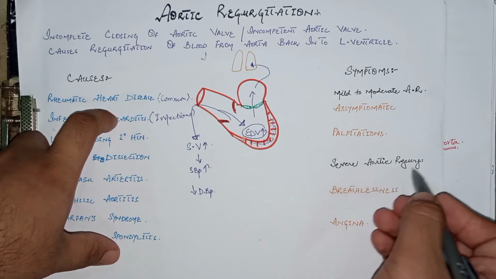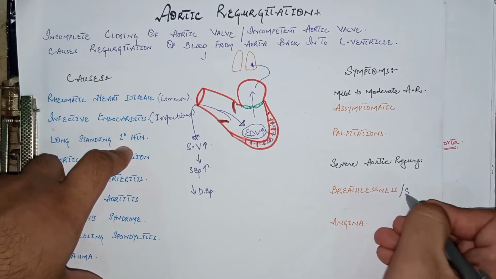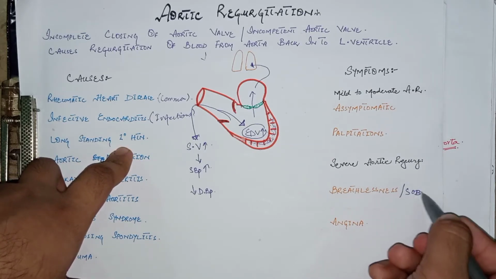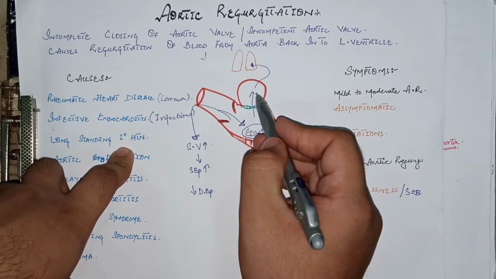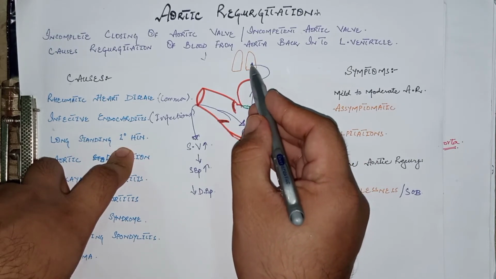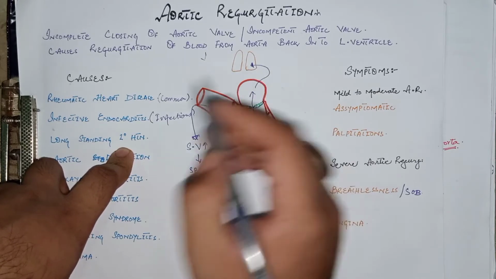But in severe aortic regurgitation, the patient may feel breathlessness, shortness of breath, dyspnea, or difficulty in breathing. This shortness of breath is because of the features of left heart failure that we discussed: dyspnea occurs because of pulmonary congestion in very severe or very advanced cases of aortic regurgitation.